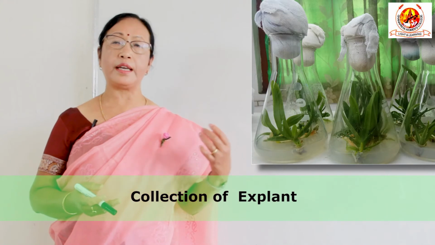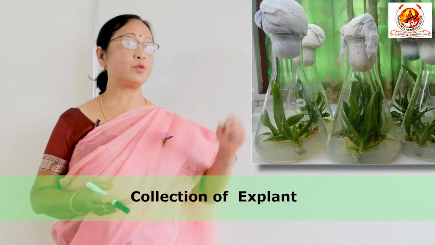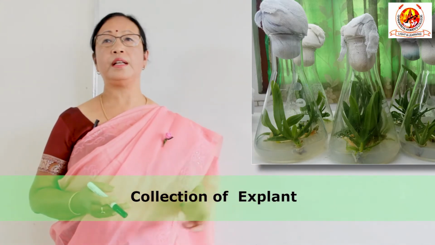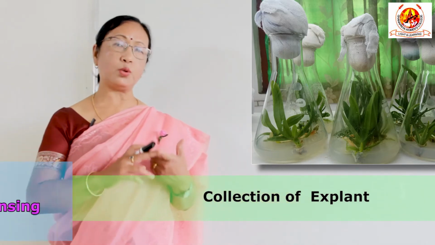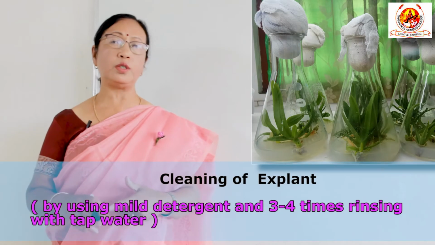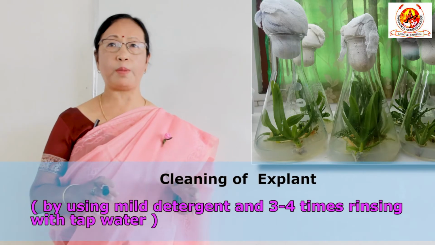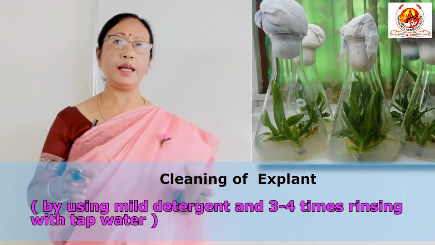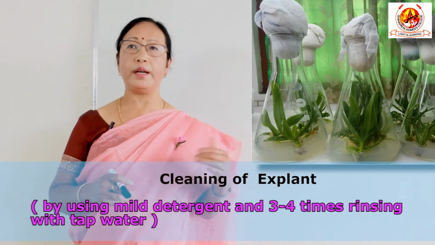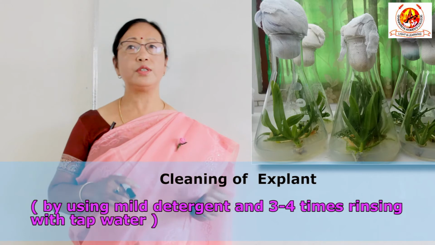And in the case of trees, we have to select straight trees, trunk, etc. Then first we have to collect the shoot tips, bring them to the laboratory and clean them properly using mild detergent. We wash them properly, and after washing they are to be rinsed with clean tap water 3 to 4 times.